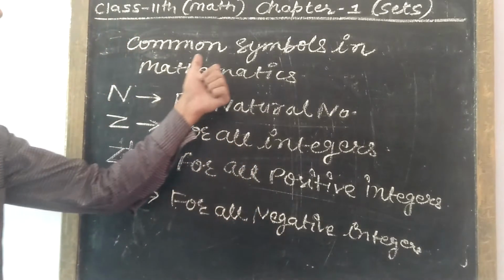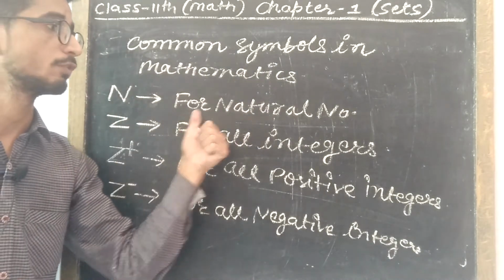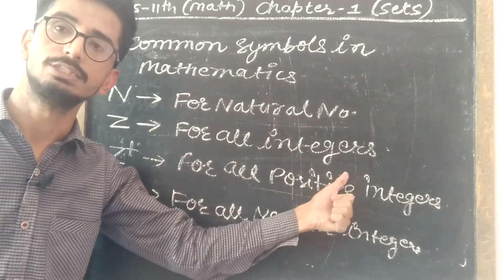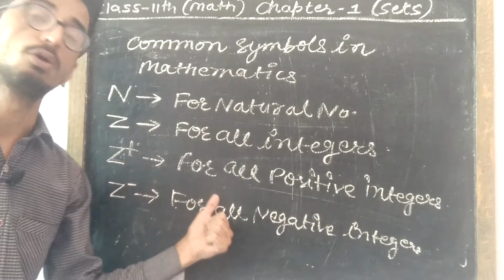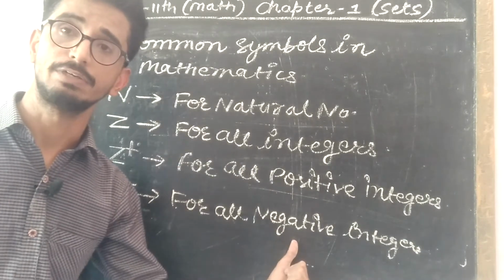Here are some common symbols used in mathematics. Capital N is used for all natural numbers. Z is used for all integers. Z plus means all positive integers. Z minus means all negative integers.